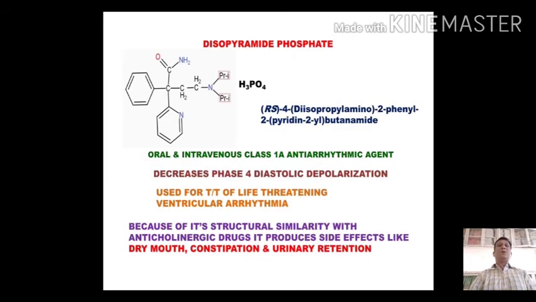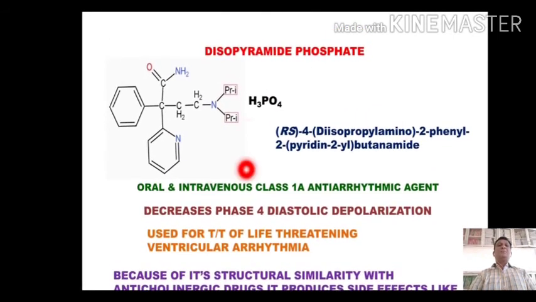The next compound is disopyramide phosphate. Dear students, please look at this name, disopyramide. This di stands for 2 and iso stands for iso group, and this P stands for the propyl. So diisopropyl. This pyra stands for this pyridine nucleus, which is a heterocyclic ring. Amide stands for presence of this carboxamide group, and the phosphate stands for the salt formation with phosphoric acid.